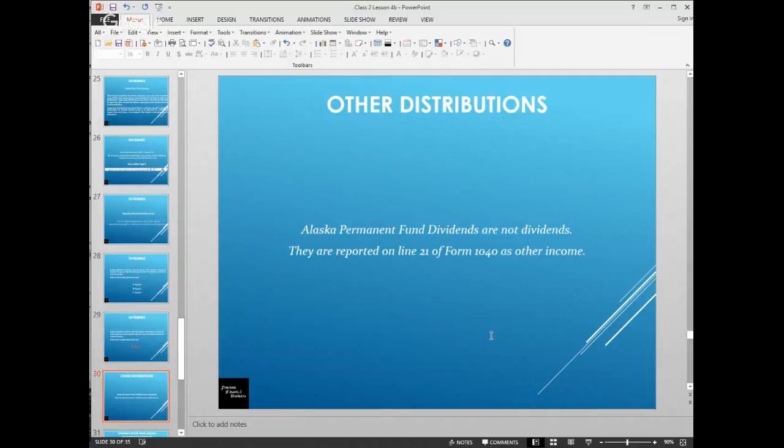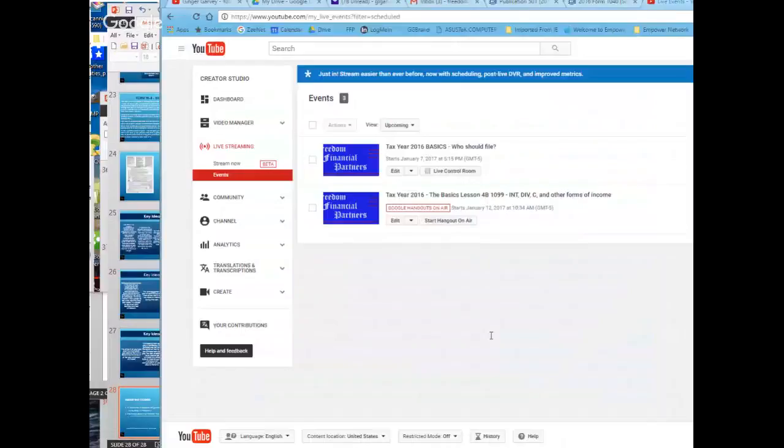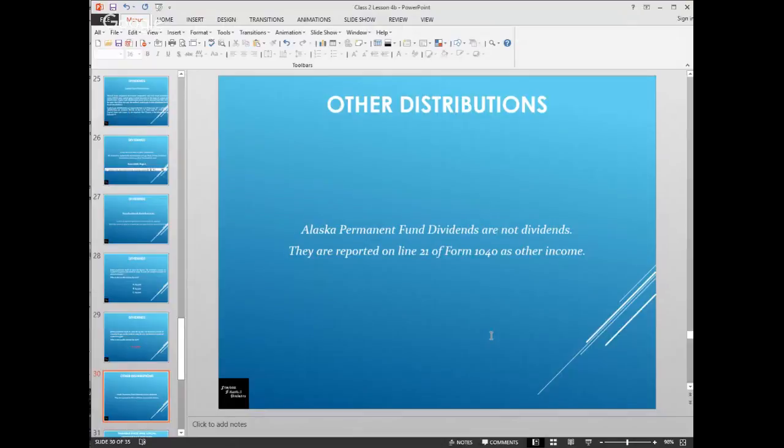If you happen to live in the state of Alaska, Alaska actually provides a permanent fund dividend, and these are actually not dividends. They would be reported on line 21 as other income. So in the event that you have a client from Alaska and they receive this permanent fund dividend, it's reported on line 21. And that particular exception, the Alaska Permanent Fund, you can definitely Google it. You can put it in the IRS. It's just kind of one of those one-off things, but there's a lot of comments and publication and instructions for something like that.